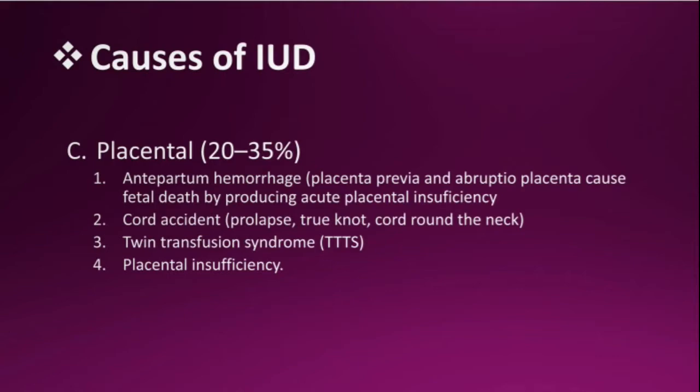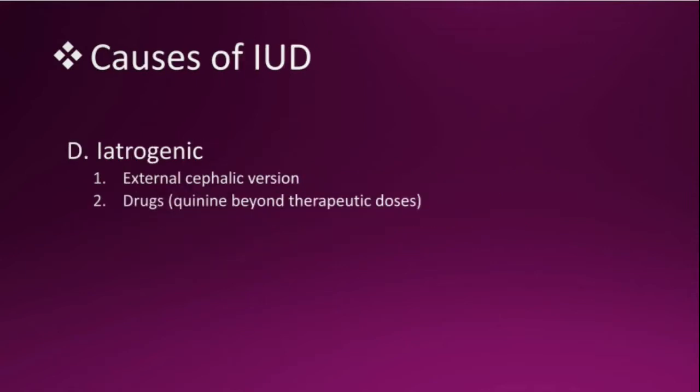And the placental causes. Antepartum hemorrhage like placenta previa and abruptio placenta cause fetal death by producing acute placental insufficiency. Cord accident like prolapse, true knot, cord round the neck. Twin transfusion syndrome, TTS. Placental insufficiency.